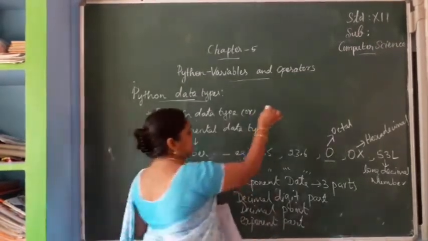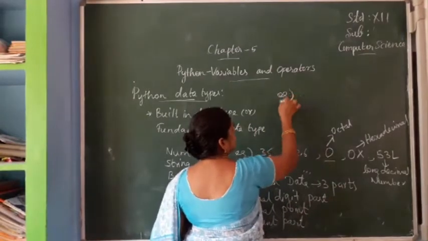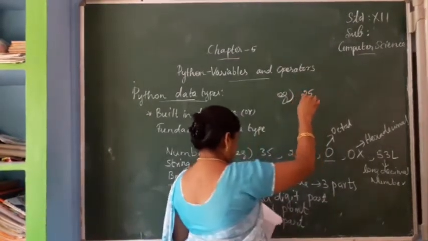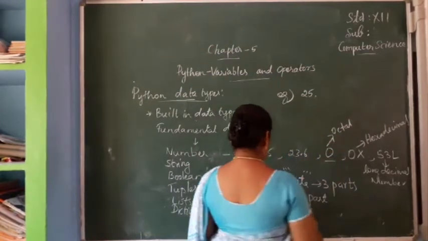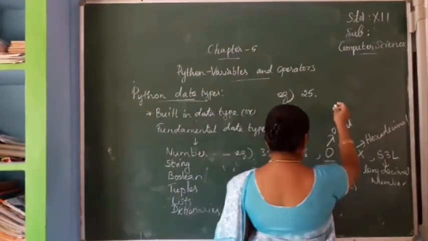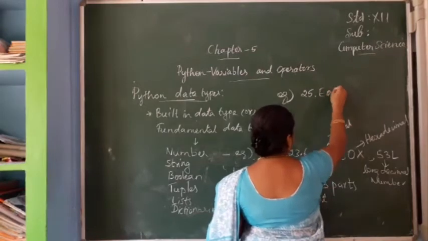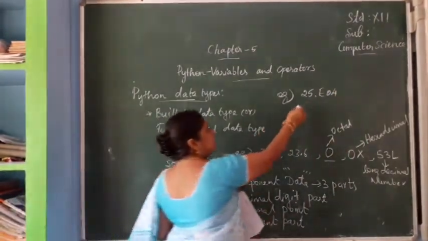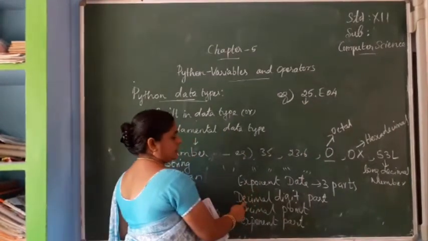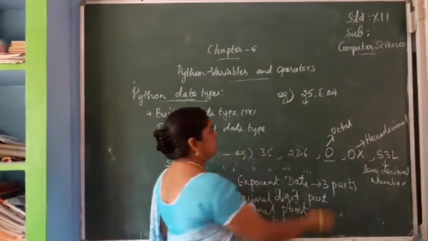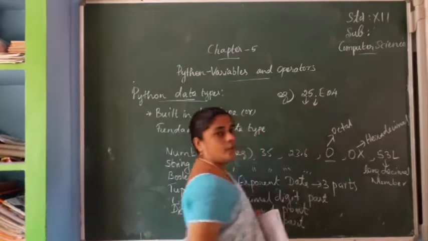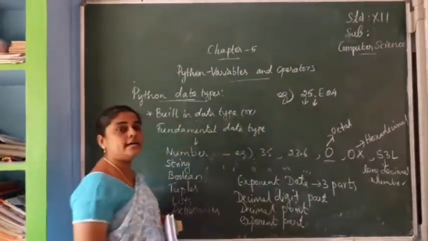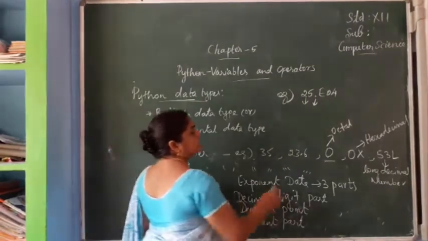Can you say an example for this? 25.E04. See, 25 is the decimal digit part, then this is the decimal point, and this is the exponent part.